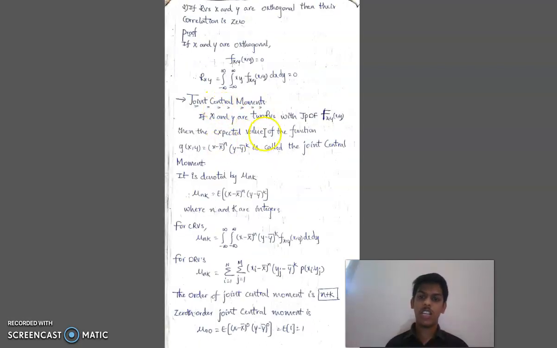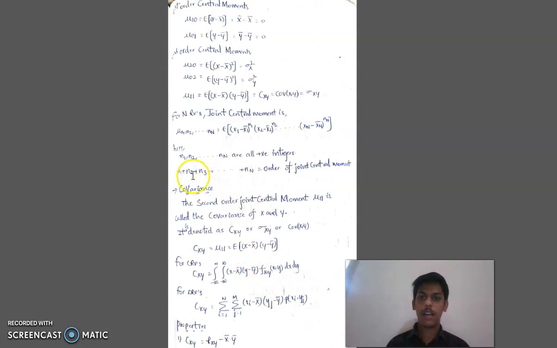Next, let me see the joint central moments. In the single random variable, the central moment is expectation of X minus X bar whole power n. But in multiple random variables it is denoted as mu nk is equal to expectation of X minus X bar whole power n into Y minus Y bar whole power k. For continuous random variables it can be denoted as integral minus infinity to infinity, integral minus infinity to infinity, X minus X bar whole power n into Y minus Y bar whole power k into fxy of x comma y dx dy. For the discrete random variables case it can be denoted like this. The order of joint central moments here is n plus k.